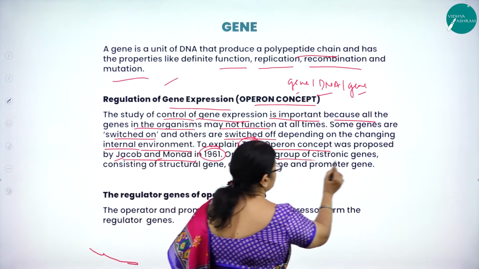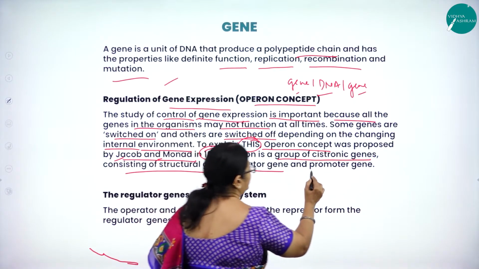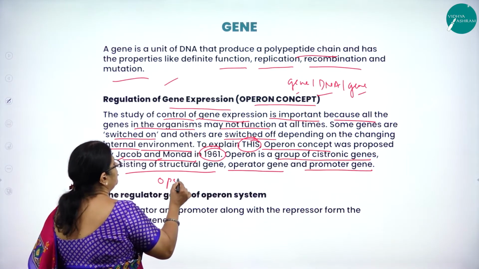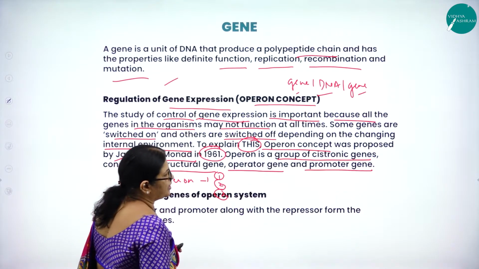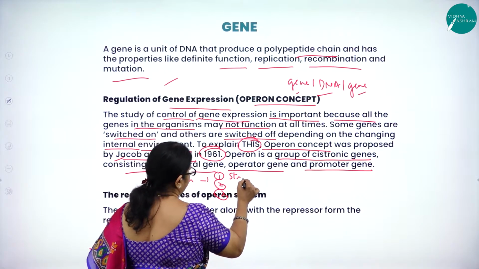Operon, how do we define this word called operon? An operon is a group of cistronic genes consisting of structural gene, operator gene and promoter gene. So what is an operon? An operon consists of three very important genes. We can call one as the structural gene.